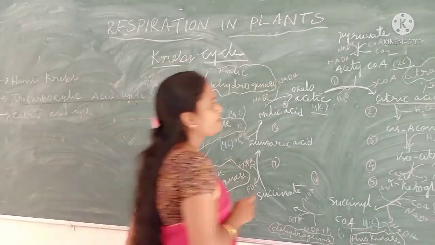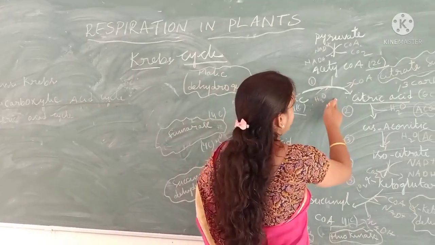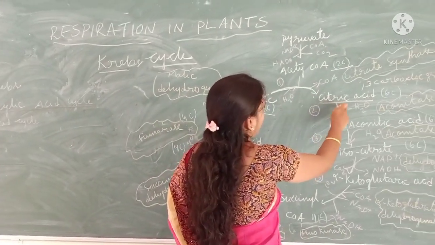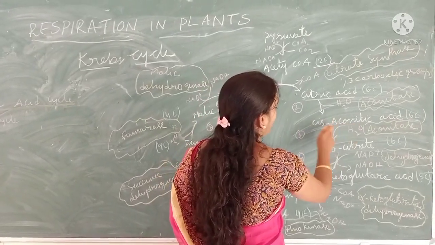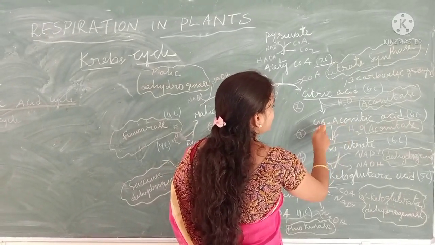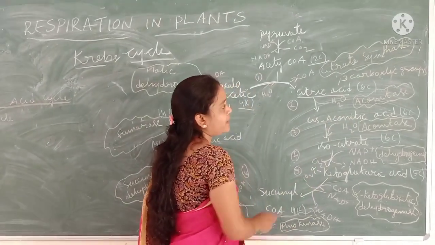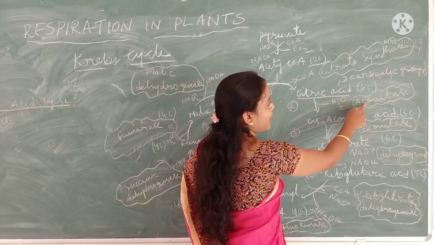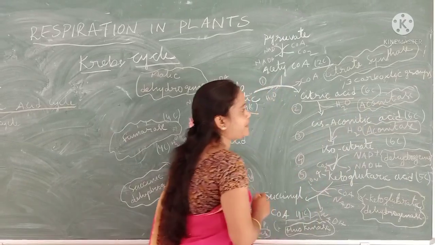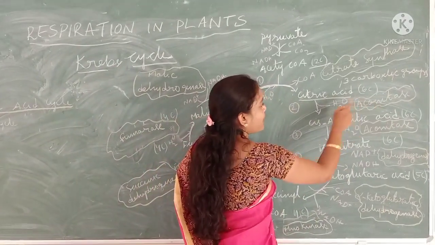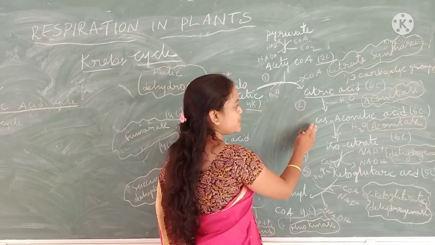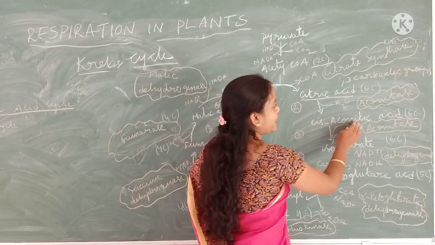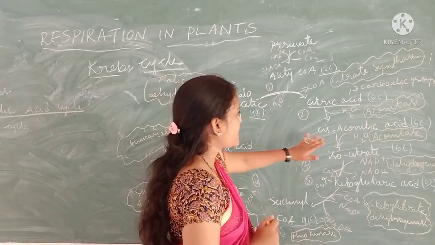Now see, this citric acid is isomerized to cis-aconitic acid in the presence of aconitase and Mg.